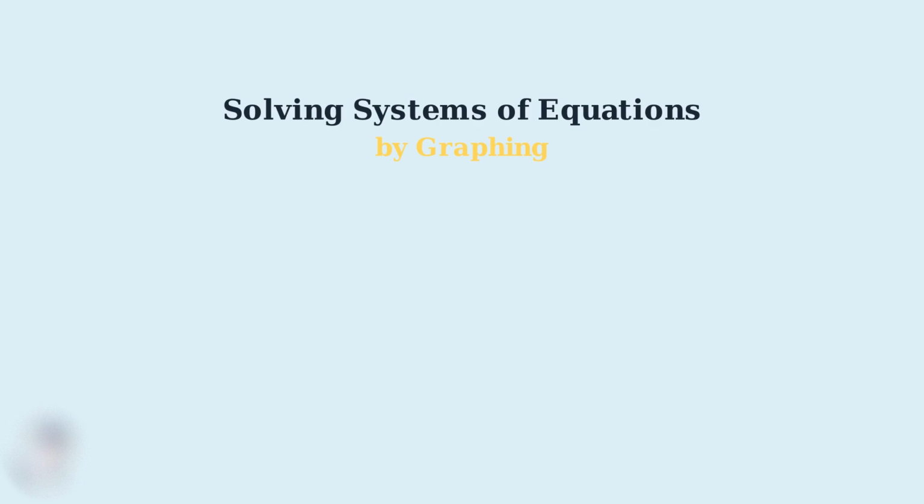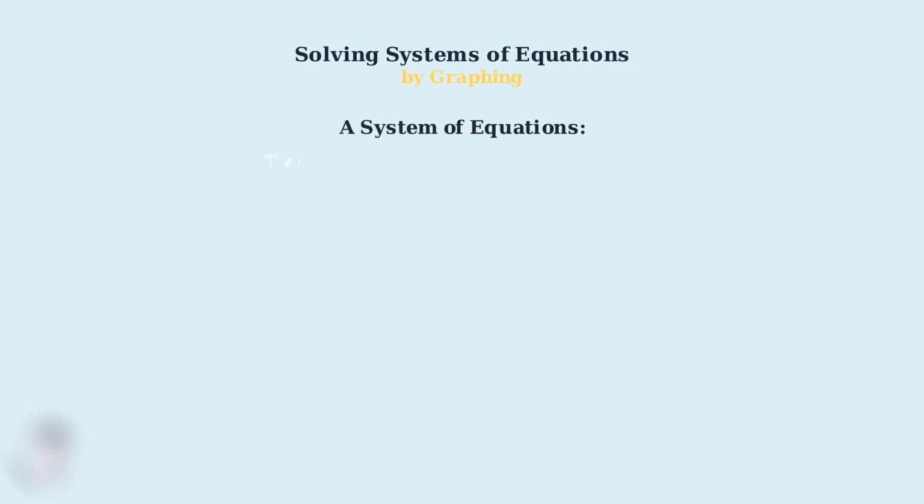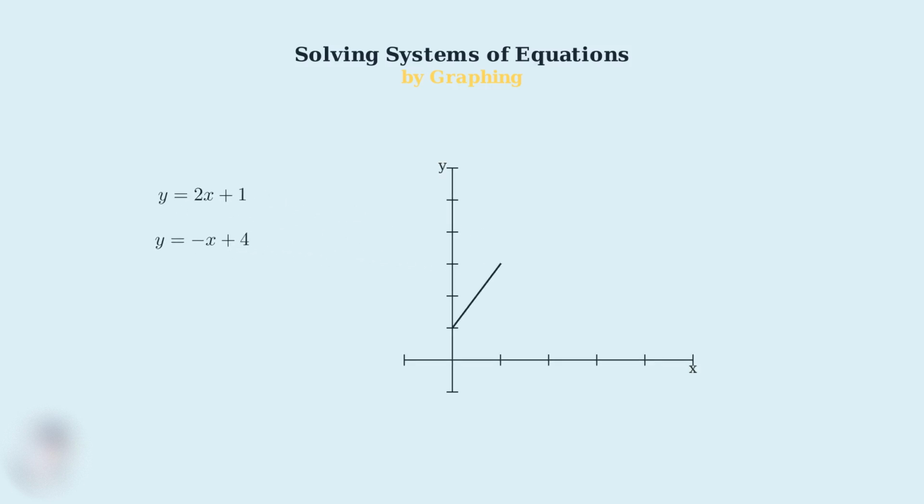In this video series, we'll master this visual approach to finding solutions that satisfy multiple equations simultaneously. A system of equations is simply a set of two or more equations that share the same variables. For example, we might have two equations both containing the variables x and y. Our goal is to find the values of x and y that make both equations true at the same time. The graphing method gives us a visual way to see exactly where this happens.